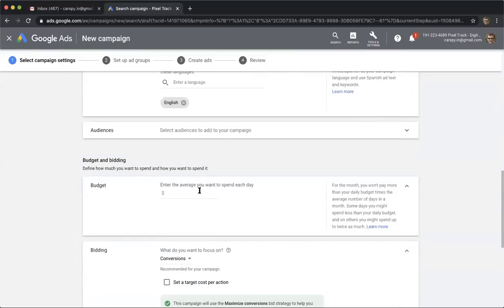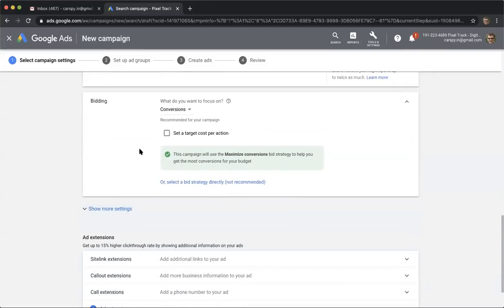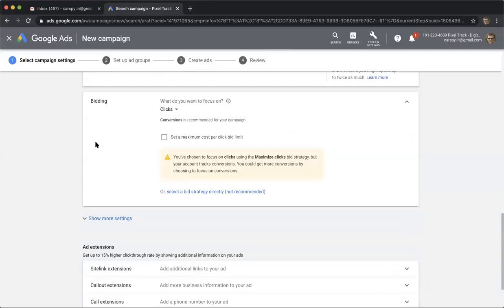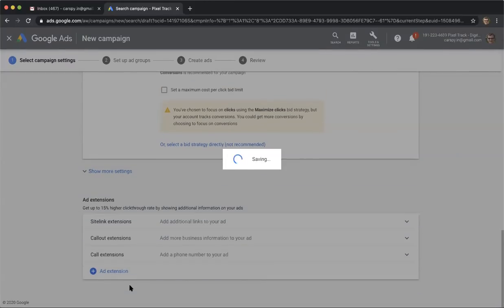And then here I can put a daily budget. So I can put the daily budget as $10. So this particular account is a US account. That's why it's in dollars. And you can put it as conversions here, or you can just put it as clicks. What I want to create the campaign for is just clicks. I want to get the maximum clicks as possible. So click on save and continue.